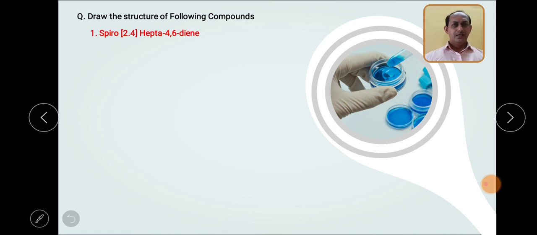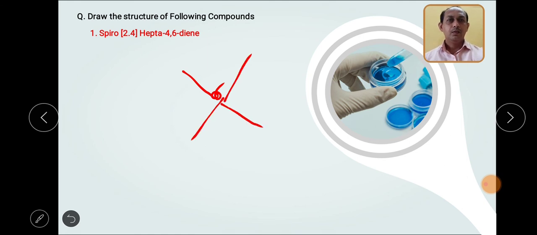So when I see the name, I need to concentrate on the bracket. What does the bracket tell me? It is a spiro compound. So spiro means I need to write one common carbon atom which has 4 branches. Then on one side, how many? 2.